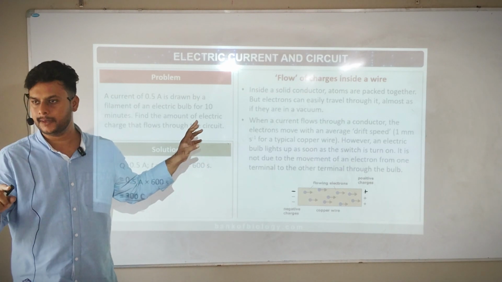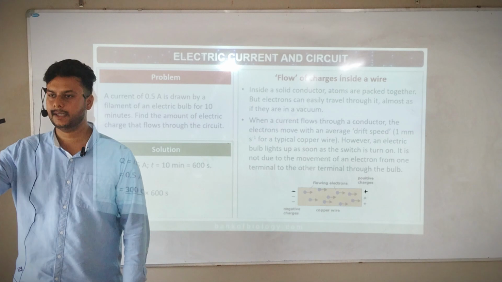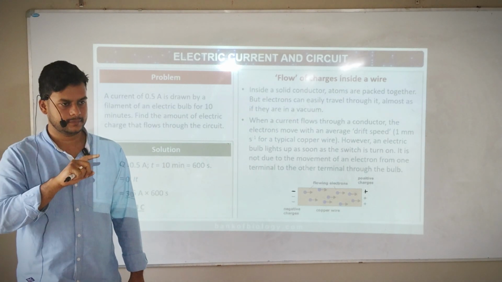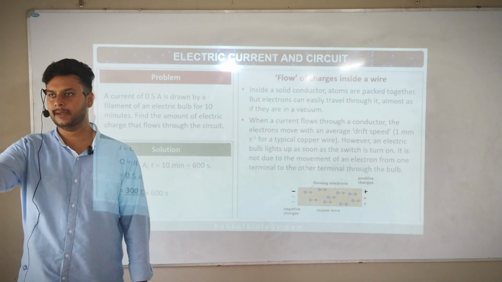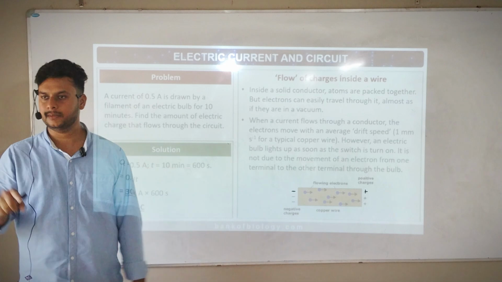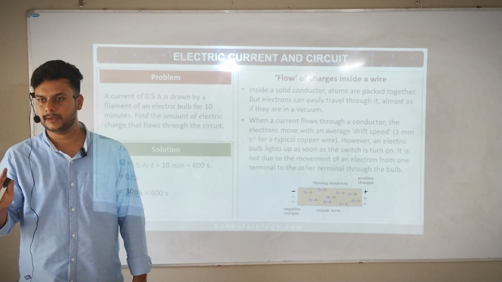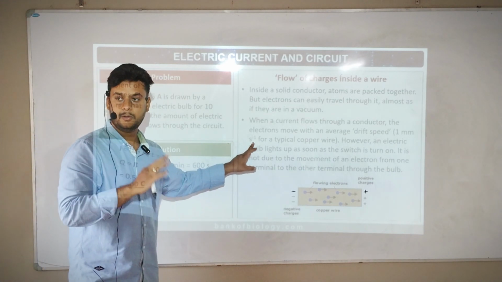So it's very quick. If I start the button, current will pass. If I click a button and a bulb is installed in our house, it starts glowing. So it's very quick. Current has a drift speed of 1 millimeter per second in copper wire.